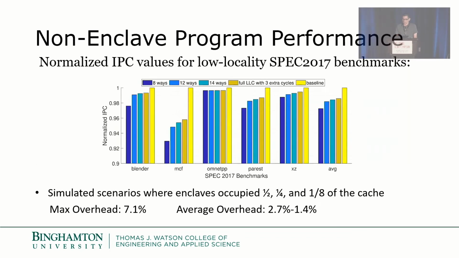Finally, we ran some additional experiments to evaluate the effect of cachelets on non-enclave processes. For this experiment, we focused on the Spec benchmarks that suffered the most when forced to run with a reduced cache footprint. We saw that even when cachelets occupied half the cache, the average IPC for these non-enclave programs declined by just 2.7% in the most extreme case, and even the minimum was 7.1%.